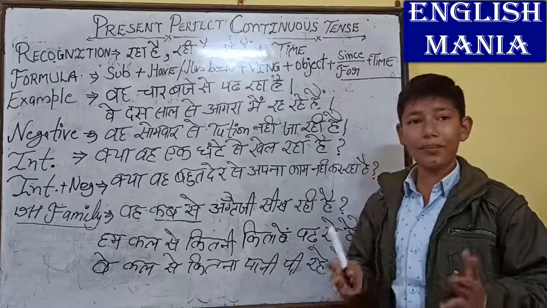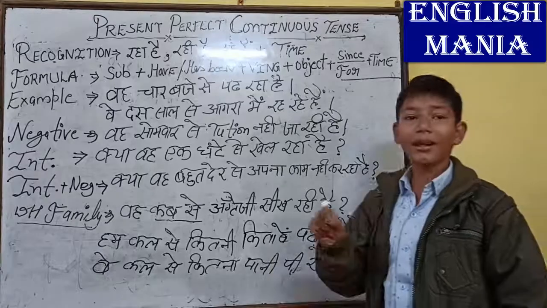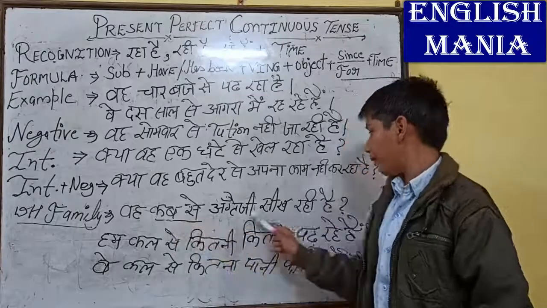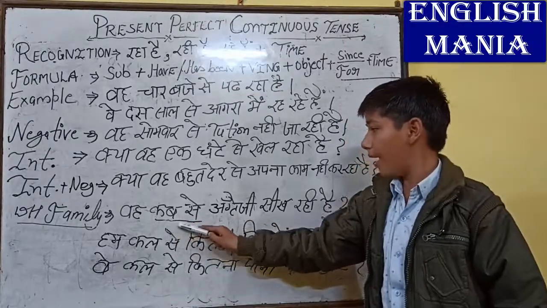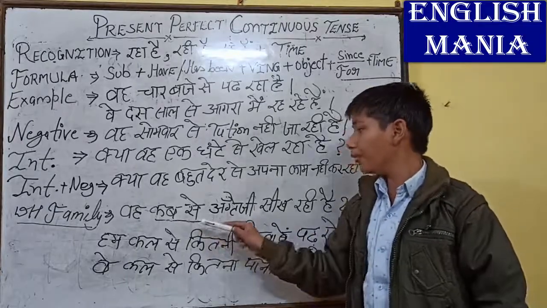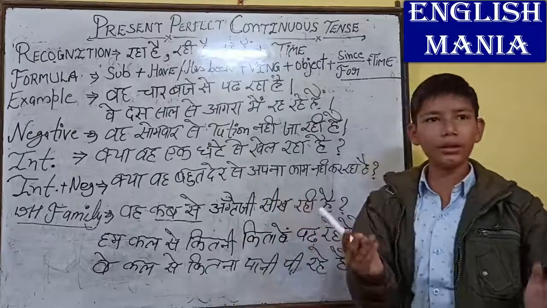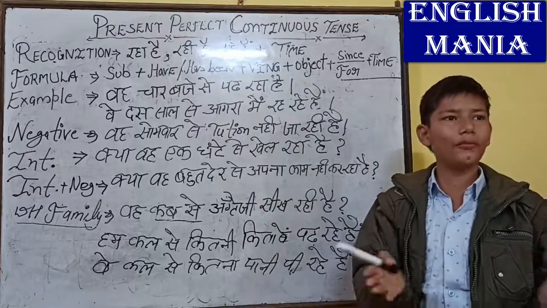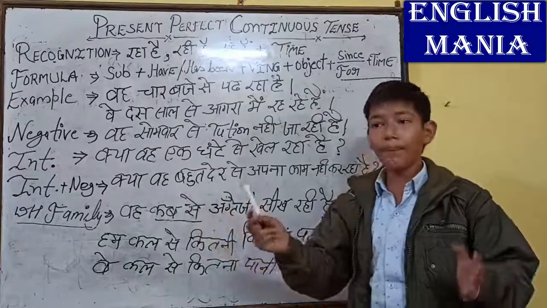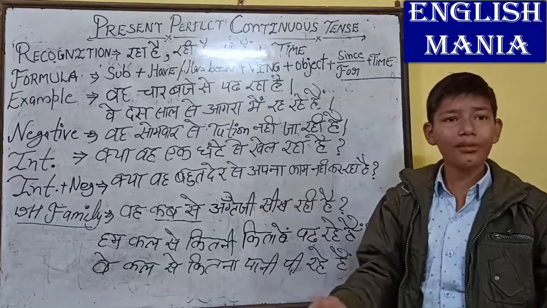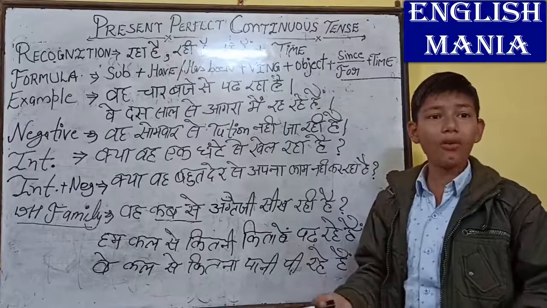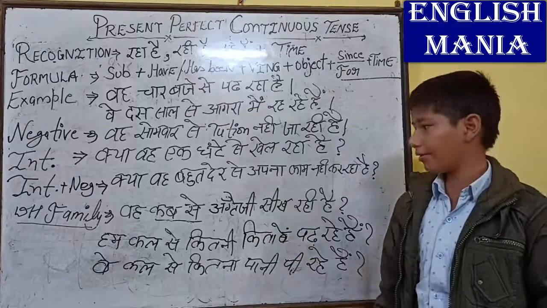So there is an exception also there. Exception means अपवाद, जो रूल को फॉलो नहीं करता लेकिन फिर भी माना जाता है. वह कब से अंग्रेजी सीख रही है. Since when has she been learning English? So it is a rule, we will use since when at first, and in the WH family definitely we use the question word in the beginning of the sentence, but since is also there, so we can use for how long also, or since when also. Since when has she been learning English, or for how long has she been learning English. Here also both ways are correct.